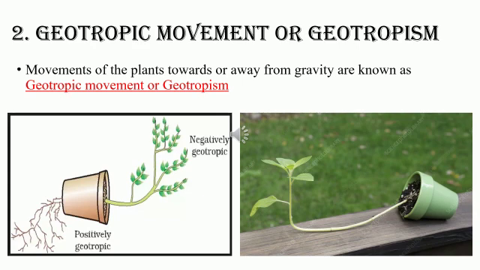The next one is geotropic movements or geotropism. So what does the definition say? Movement of the plants towards or away from gravity is known as geotropic movements. The name itself says it: geo means earth, so it is something related to earth, that is gravity. Example: the movement of a root is towards the gravity while the movement of the shoot is away from the gravity. In the picture you can easily make it out.